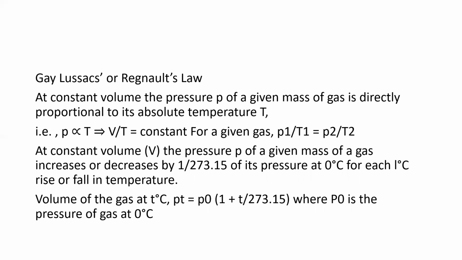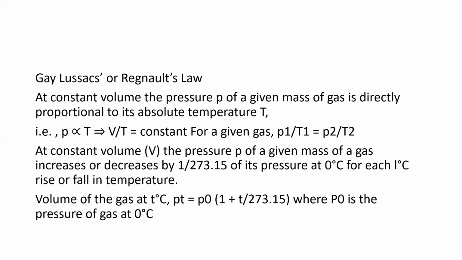Then next we have, at constant volume, the pressure P of a given mass of a gas increases or decreases by 1 upon 273.15 of its pressure at 0 degree Celsius for each 1 degree Celsius rise or fall in the temperature. Okay. Then next we have the pressure of the gas at T degree Celsius.